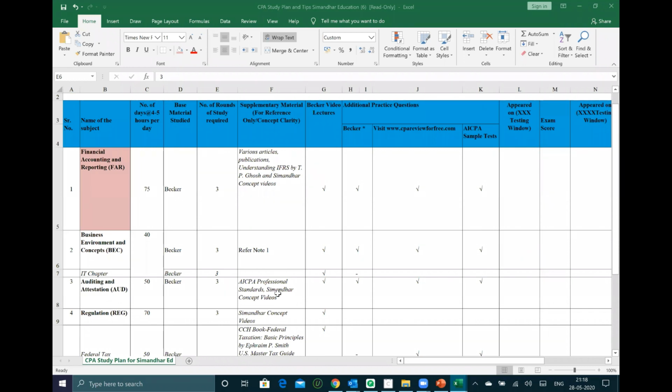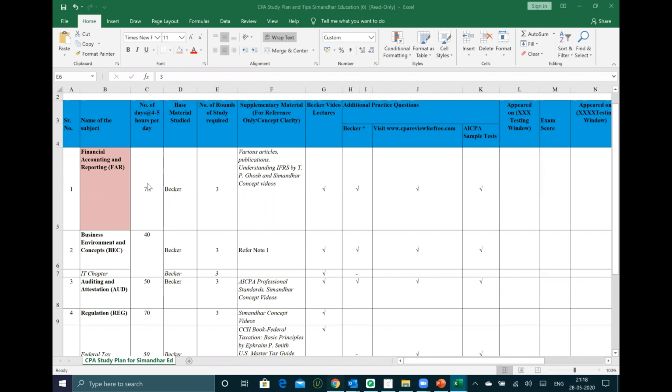So what is the hour-wise distribution of the 3 revisions of BEC? If you see there, 4 to 5 hours, 200 hours. The first time when you study BEC, it will take a minimum of around 80 hours. Next time when you study, it would take around 50 hours, right? And the last time when you study, we have seen that 20 to 25 hours it takes, because BEC has only 6 chapters.